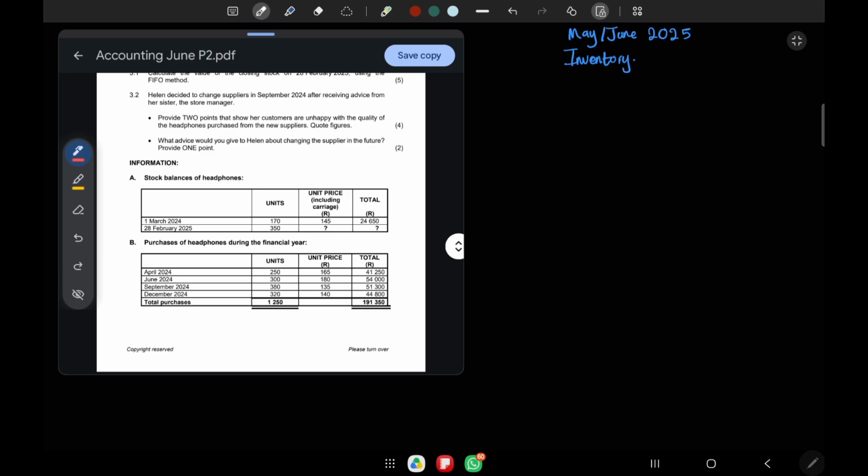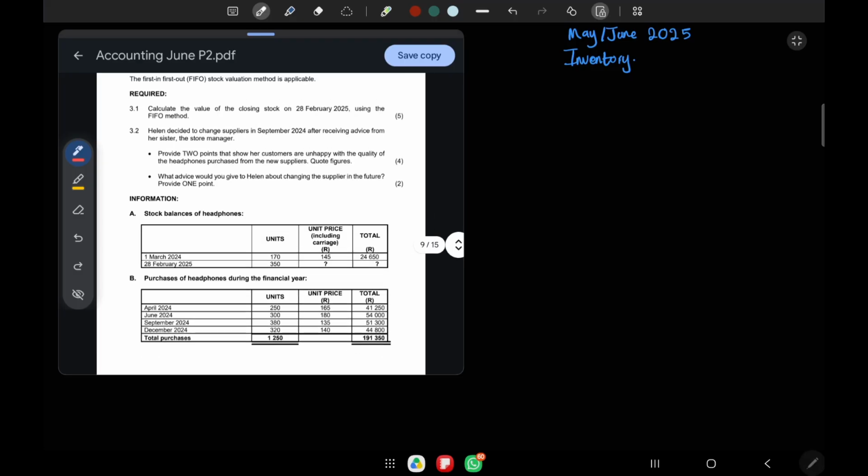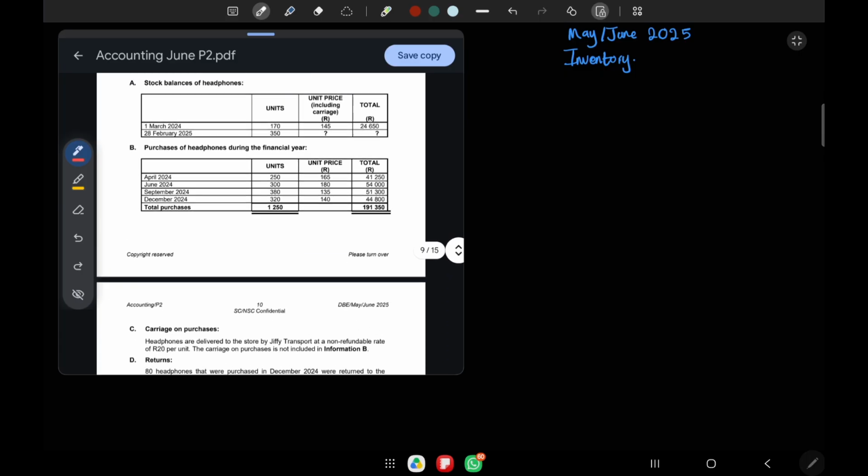You have 3.2. Helen decided to change suppliers in September 2024 after receiving advice from her sister, the store manager. Provide 2 points to show that her customers are unhappy with the quality of the headphones purchased from the new suppliers. Quote figures. What advice would you give to Helen about changing the supplier in the future? Provide 1 point. Okay, those are the questions. Let's move to our information.